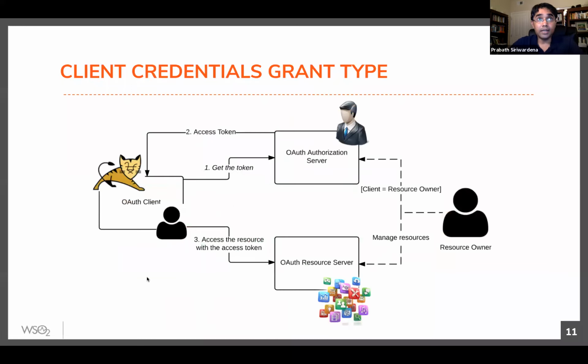Then the other grant type is client credentials grant type. This is mostly used when a system tries to access an API, and there's no delegation use case here. Only three parties: authorization server, resource server, and the OAuth client, with no resource owner here. Or else you can think both the client application and the resource owner are the same. The way it happens is the client has its own credentials. It can be client ID and client secret, or it can even use mutual certificates.